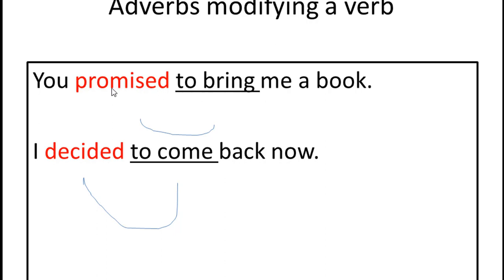For example, you promise to bring. What did he promise? What did you promise? What did you promise to bring? What do you bring? A book. To whom? Me.